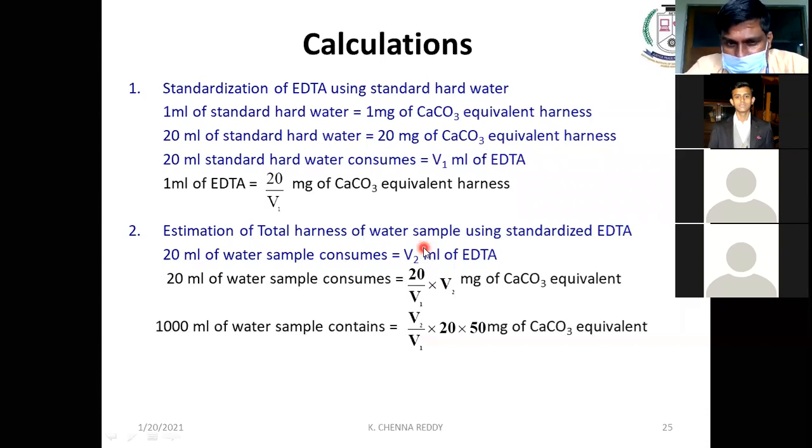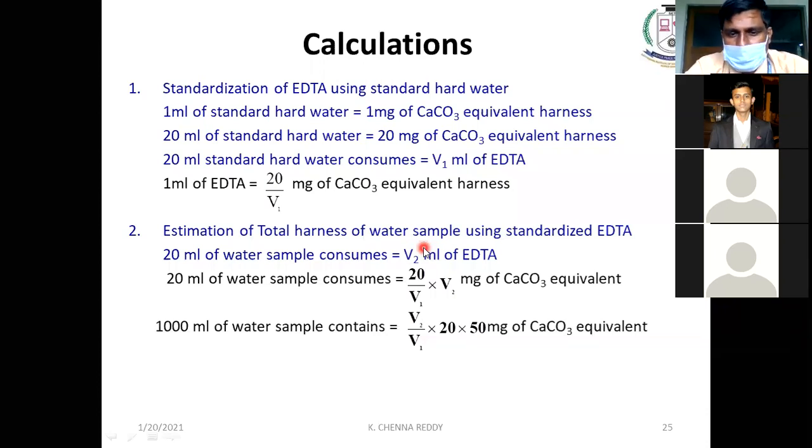Normally, we express the hardness of water per liter. We are doing our experiment for 20 ml, but we write our answer for 1 liter. How many 20s will be there in 1 liter? There will be 50. We have to multiply the answer with 50 and we get the hardness per liter.